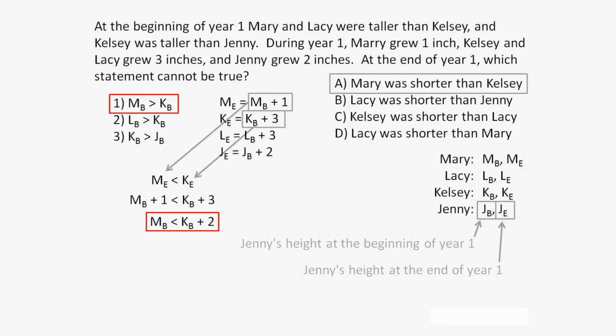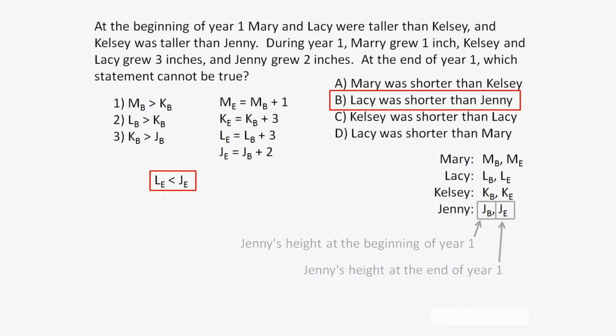Take for instance, at the beginning of year 1, Mary is 1 inch taller than Kelsey. During year 1, Kelsey grows 3 inches, while Mary only grows 1 inch. Therefore, at the end of year 1, Mary would be shorter than Kelsey.